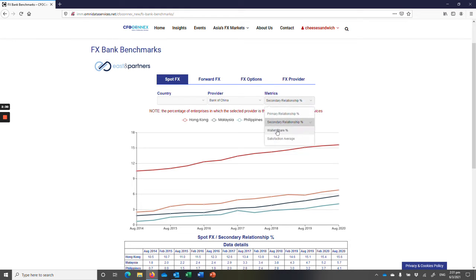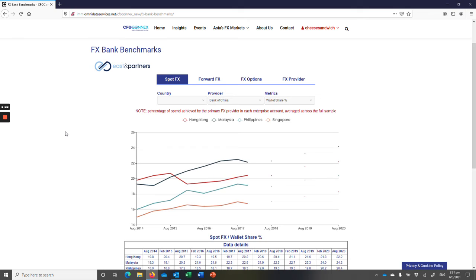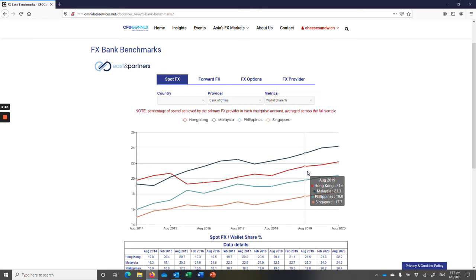Let's move on to wallet share. Wallet share is the percentage of spend achieved by the primary FX provider in each enterprise account, but averaged across the whole sample. So this is showing that on average, Bank of China is getting an increasing percentage of the spend where it's the primary provider. This is actually an unusual finding because in the data set overall, this is a declining trend.